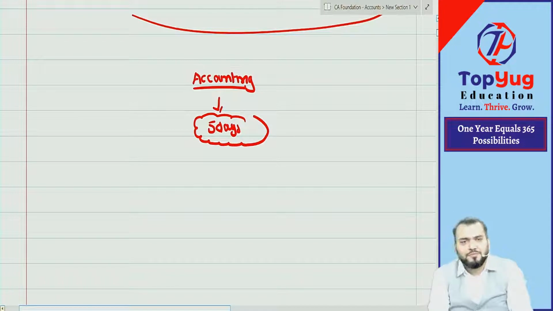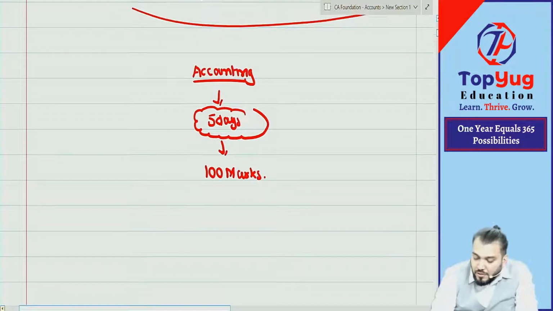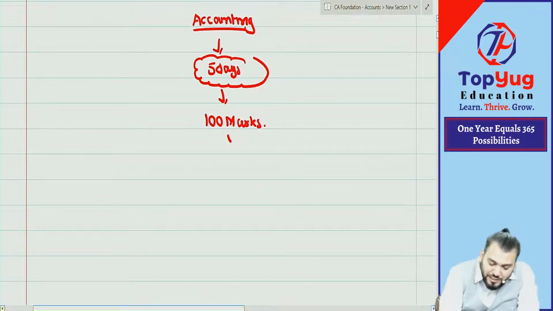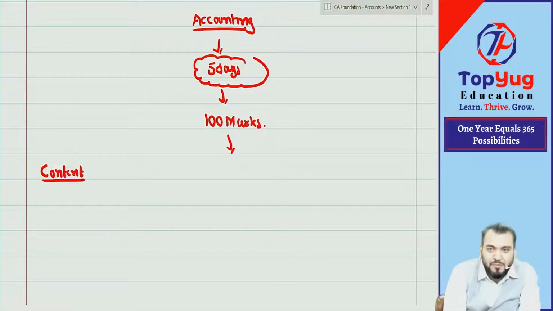In 5 days, for us, I will change the learning process in accounting. Coming to this accounting, this is a 100 marks paper. Got it? Now, as per the content. Content means what? Syllabus.